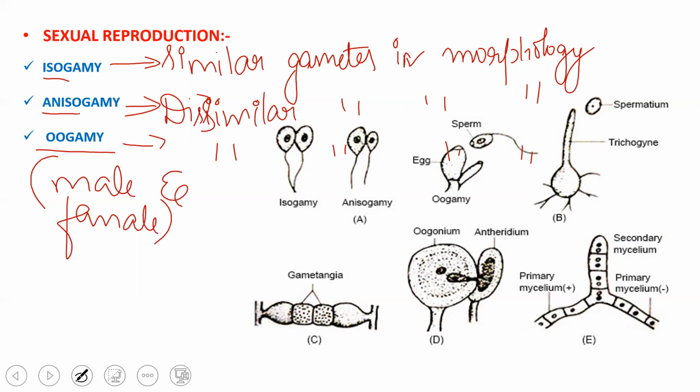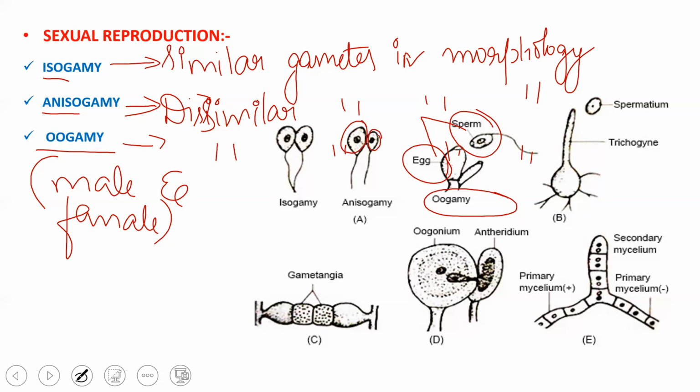In case of oogamy, you can see here, it is between the sperm, which is the male gamete, and the egg, which is the female gamete, which undergo the process of fusion or fertilization. So this type of gamete formation or type of reproduction is called oogamous type of reproduction, or the process is called oogamy. And as you can see here in anisogamy, one is larger in size, another one is smaller in size.